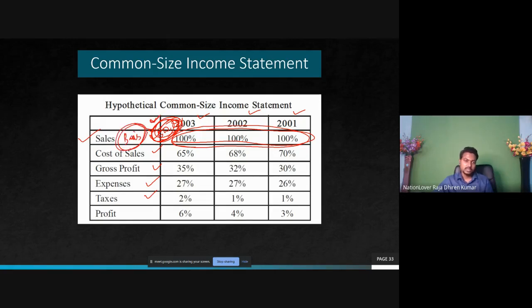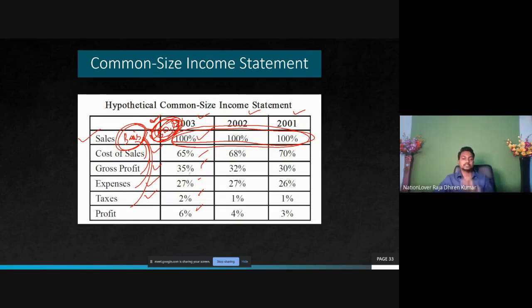This is the basis. In comparison to this, how much percentage these are? This is the concept. Now we just took cost as 65% of the sales, gross profit 35% of the sales, expenses 27% of the sales, taxes 2%, profit 6% of the sales.